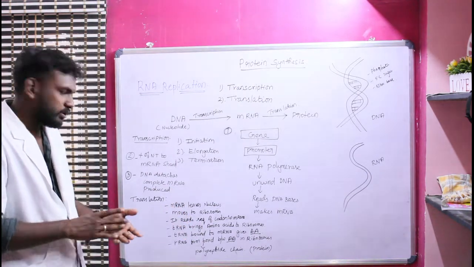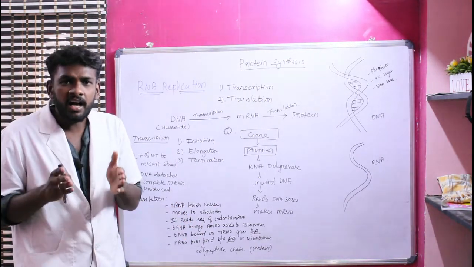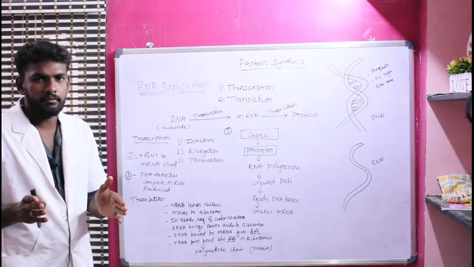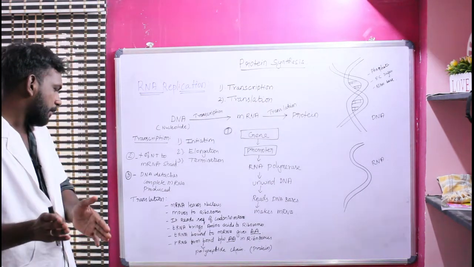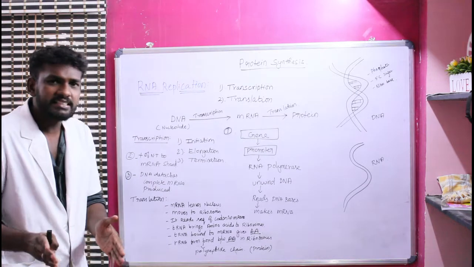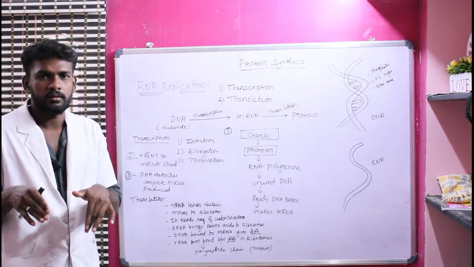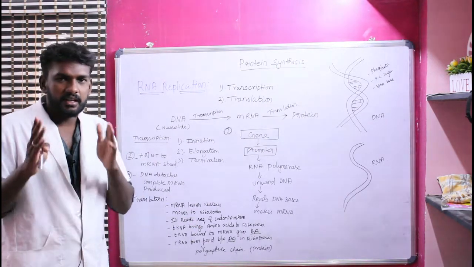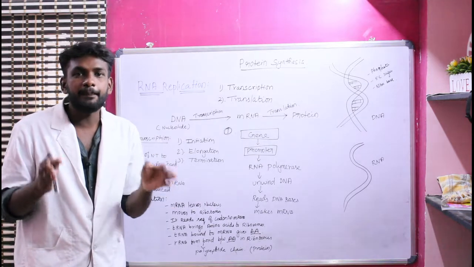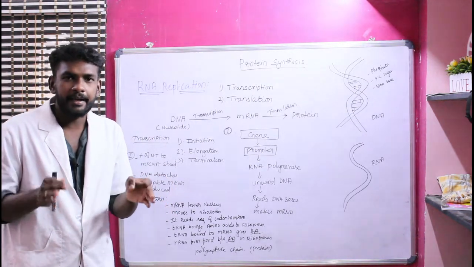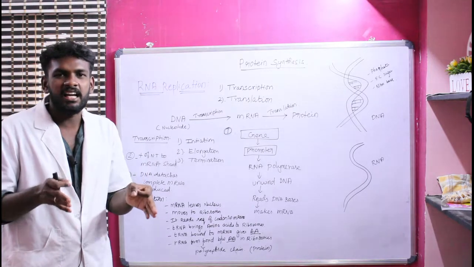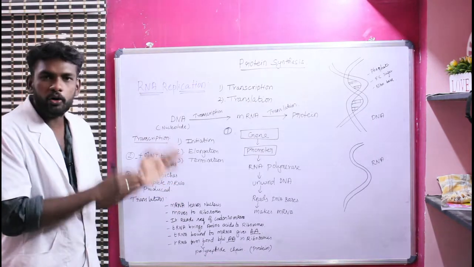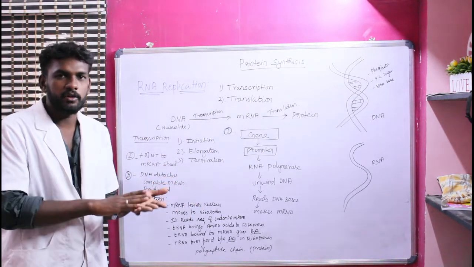Okay. Now ribosomal RNA, rRNA, is involved. What is the role of ribosomal RNA? It forms bonds between amino acids in the ribosomes. What is the use of it? This is going to make a polypeptide chain. This polypeptide chain is nothing but protein. Through this process, protein synthesis is actually happening.